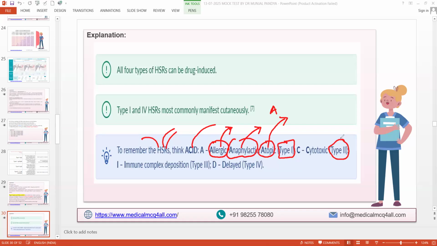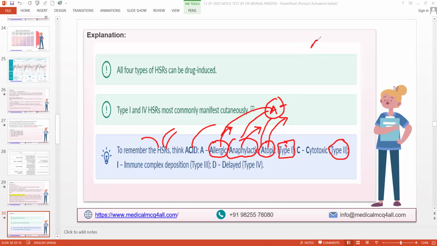I did a lot of research to get this slide. I was thinking how I was supposed to remember 1, 2, 3, 4 in an easier way, and by doing the research, I got this slide, so I made it for you. So allergy, anaphylaxis and atopic is type 1.